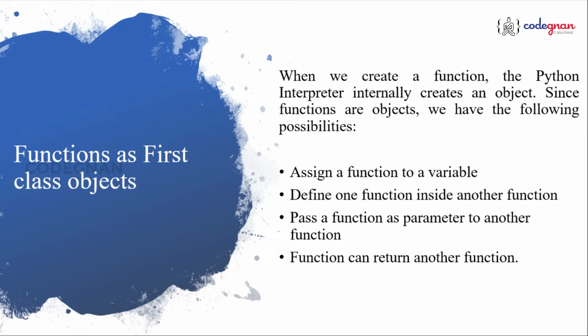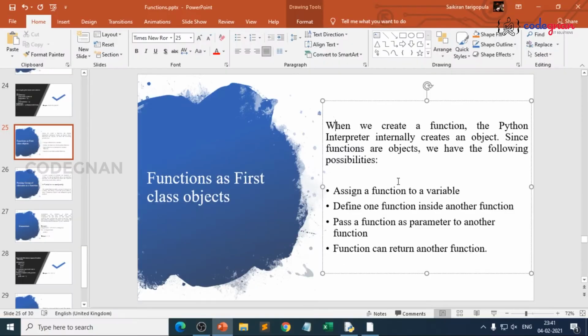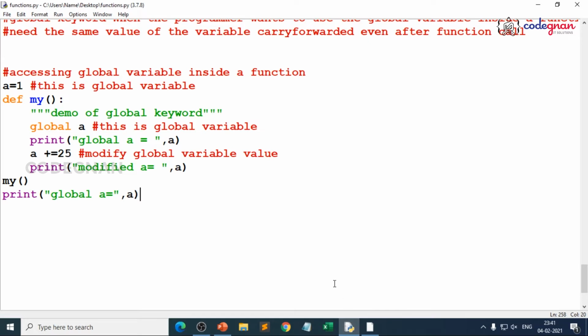When we create a function, the Python interpreter internally creates an object, right? For that, I'll be giving a very good explanation, because if we do not understand the importance of the special variable, it's a waste, right?